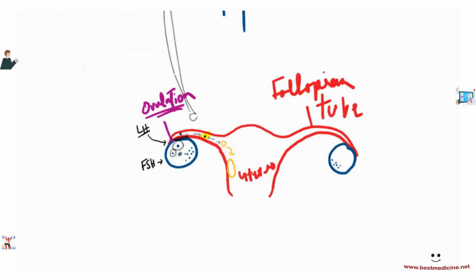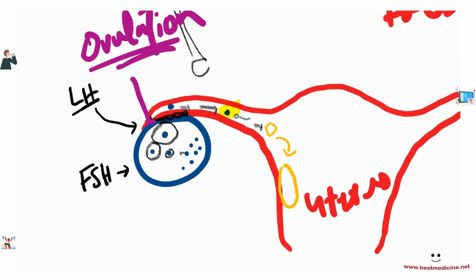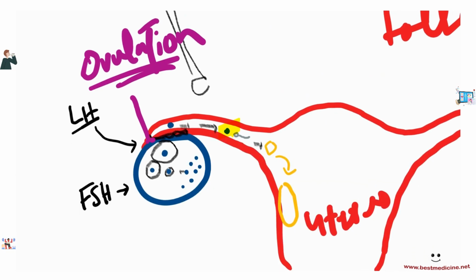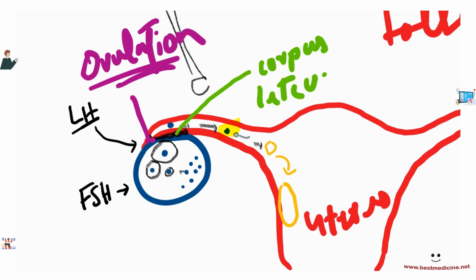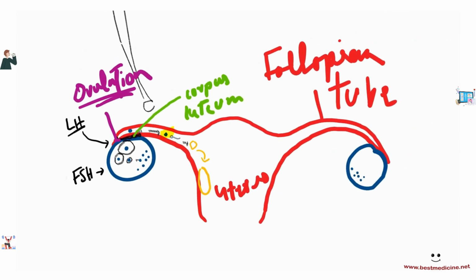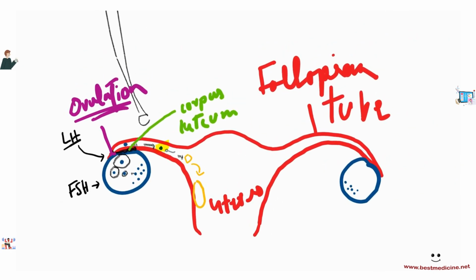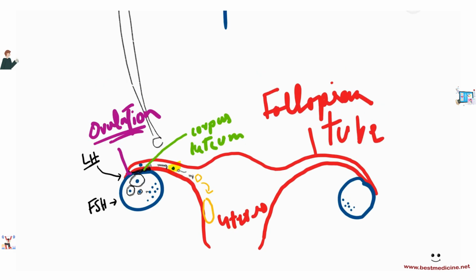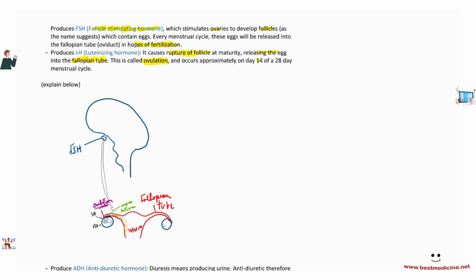Let me tell you something extra here, which we'll discuss later in its own section as well. But essentially, this part here, the ruptured follicle, right? That's not a waste. When the follicle ruptures, it becomes a structure called corpus luteum, okay? Corpus luteum, L-U-T-E-U-M. So the ruptured follicle, the remains of the follicle after ovulation, becomes corpus luteum. Now we'll talk more about corpus luteum in its own section, okay? And these are the functions of FSH and LH.